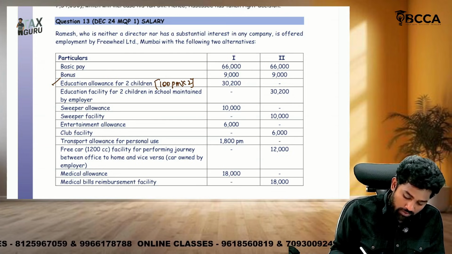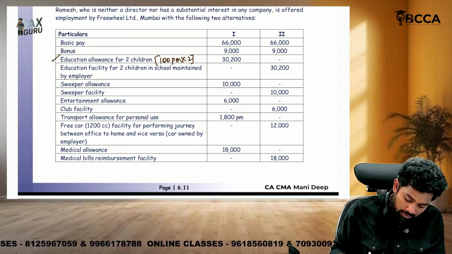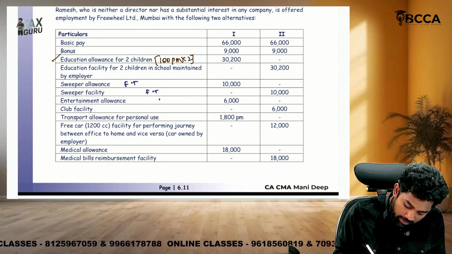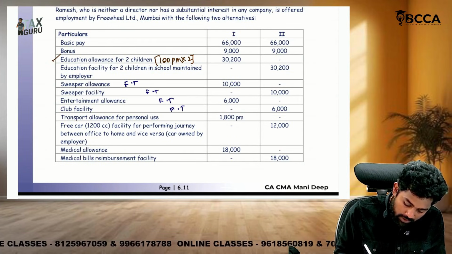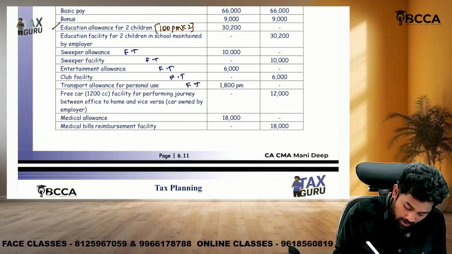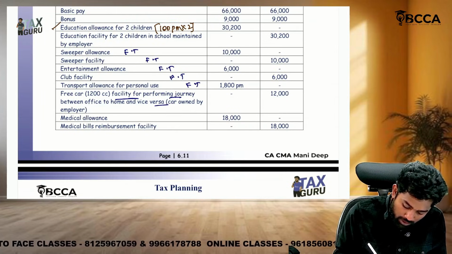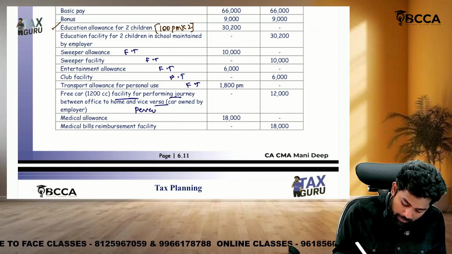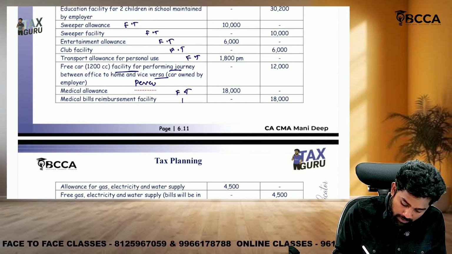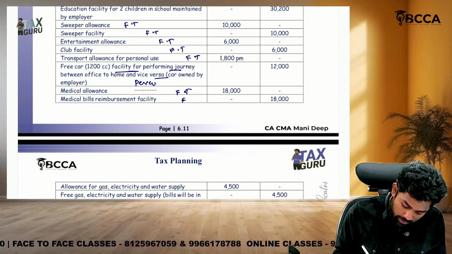Then sweeper allowance is fully taxable, sir. Sweeper facility is also fully taxable. Entertainment allowance is fully taxable. Club facility is also fully taxable. Transport allowance for personal use is also fully taxable. Here a free car is provided, sir. Motor car perquisite we need to find out. Medical allowance is fully taxable. Medical bills reimbursement is also fully taxable.